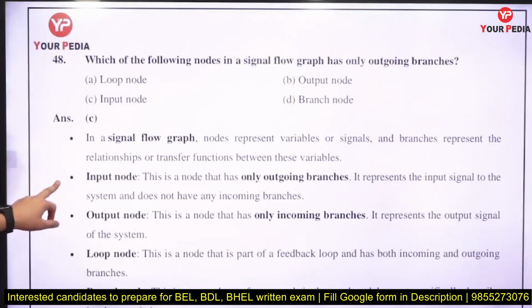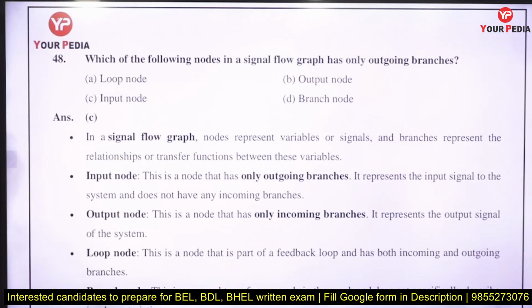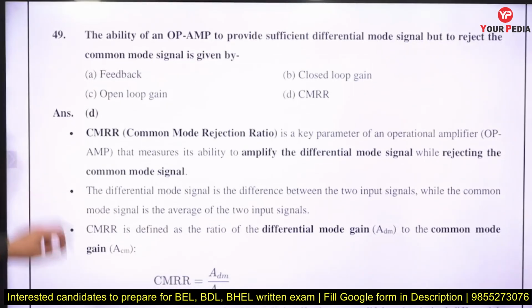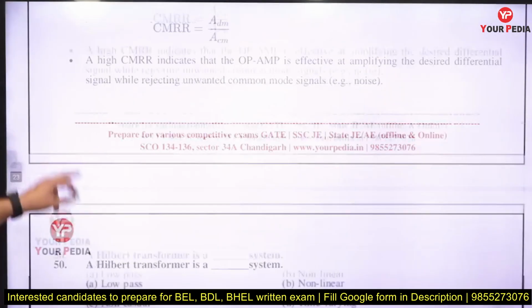modulation. Which of the following nodes in a signal flow graph has only outgoing branches? That is the input node. The input node has only the outgoing branches. The ability of an op-amp to provide a sufficient differential mode signal but reject the common mode signal is called CMRR, common mode rejection ratio.